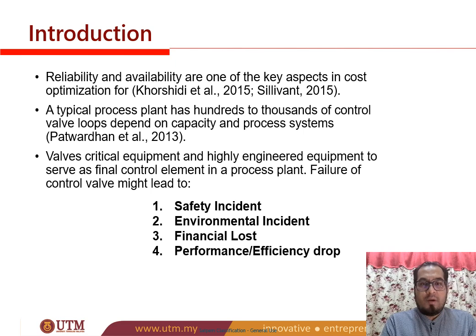Reliability and availability are key aspects of cost optimization. A typical process plant has hundreds or thousands of control valves, depending on the capacity of the process as a system. A valve is a critical instrument, a highly engineered device that serves as a control element in a process plant. When we say process plant, it includes refineries, petrochemicals, chemical processing plants, and oleochemicals. This is what we call a process plant.